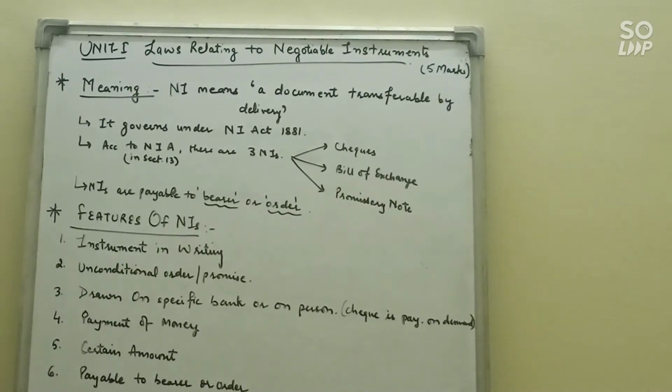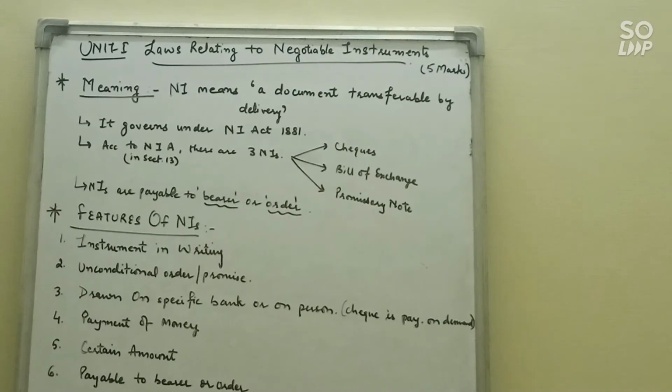Next is transferability. Yes, we can. Transferability means we can transfer, we can endorse the bill from one person to another. For example, A received a bill from B and A wants to make the payment to C. So he doesn't have money. In that case, he transfers the bill which he took from B to C. So A can transfer it to C. So it is transferable. There is no restriction. So we can endorse these negotiable instruments to the other person without any restriction.